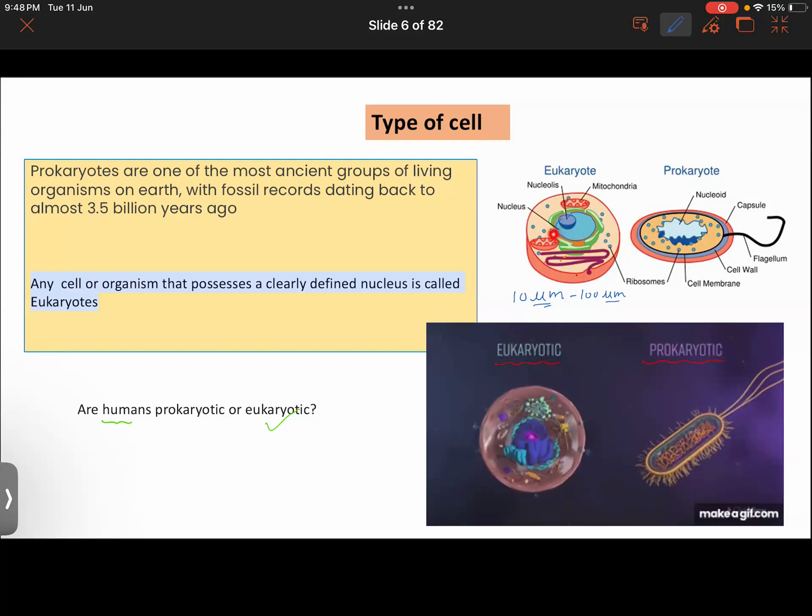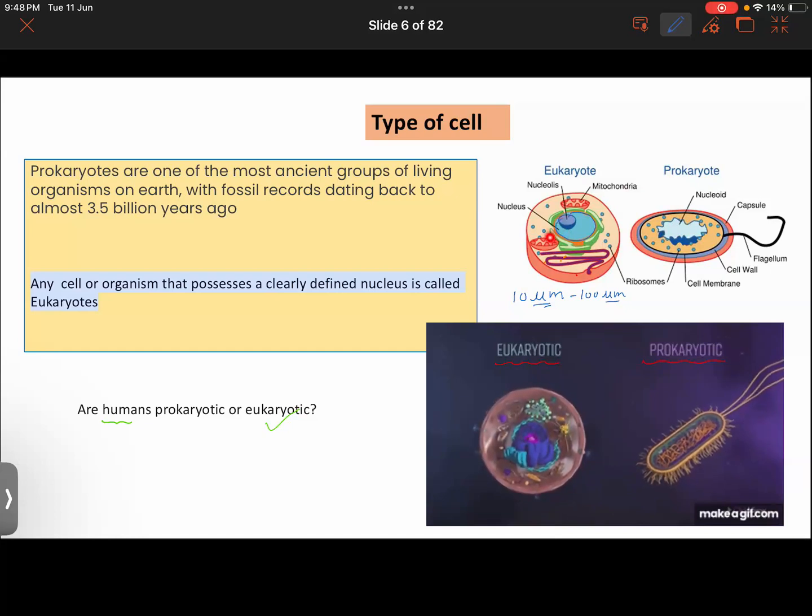Also, in a eukaryote this nucleus is a true nucleus, a well developed true nucleus, while in this it is a false nucleus. It is not actually a nucleus, but kind of looks like one and has some characteristics similar to a nucleus. So that is the type of cell based on their complexity and the type of nucleus found in them.